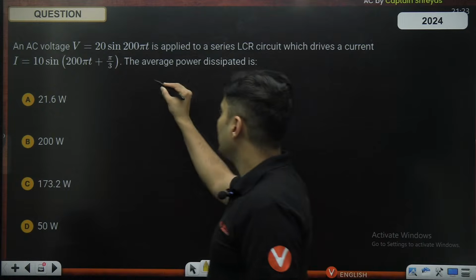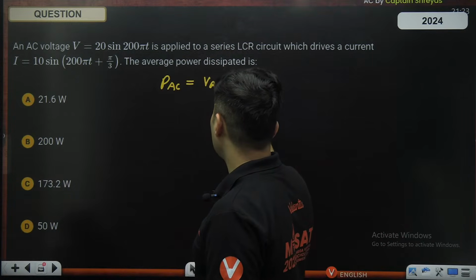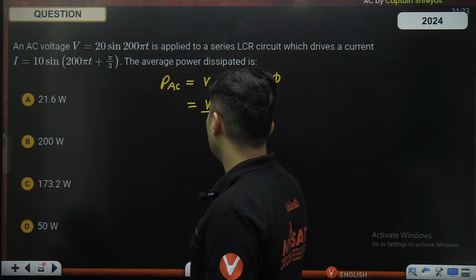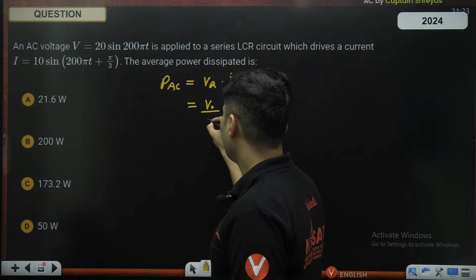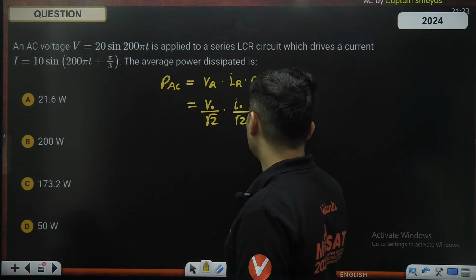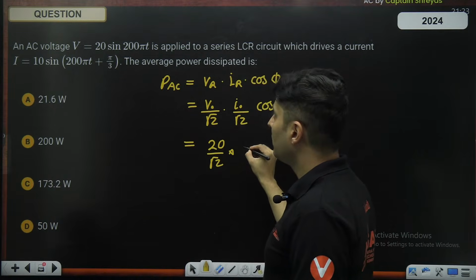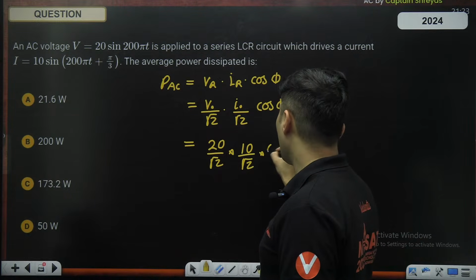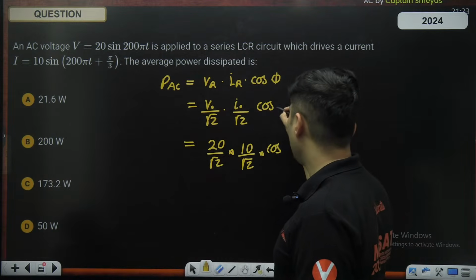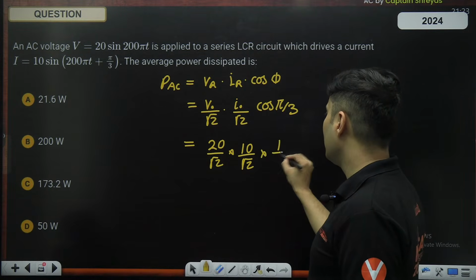Average power dissipated. So the power in AC is V RMS times current RMS times cos of phi. But RMS voltage is maximum voltage divided by root 2, and RMS current is maximum current divided by root 2, and this is cos of phi. So what is maximum voltage? 20 divided by root 2. Maximum current 10 divided by root 2. Which angle was there? If you see the phase difference, this is sine, so pi by 3 was there. So cos of pi by 3 means cos 60, which is basically half.